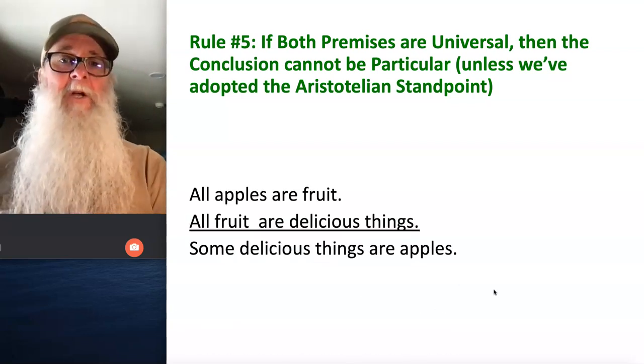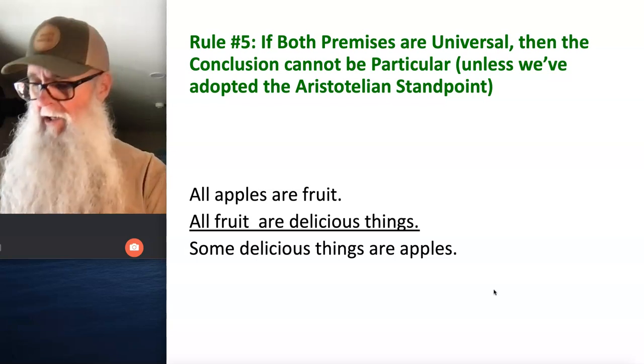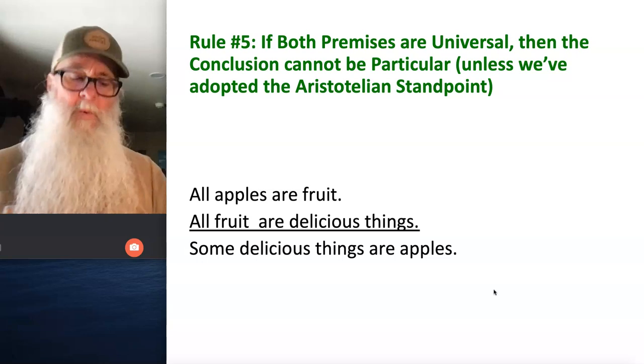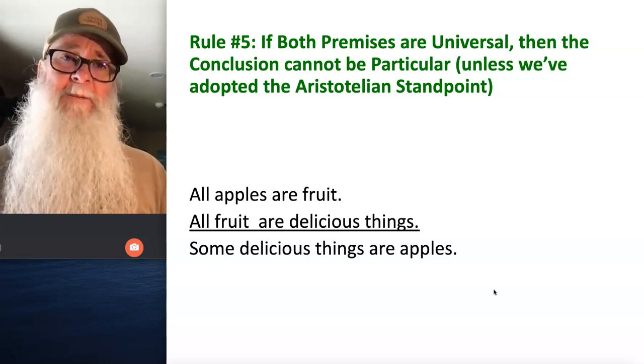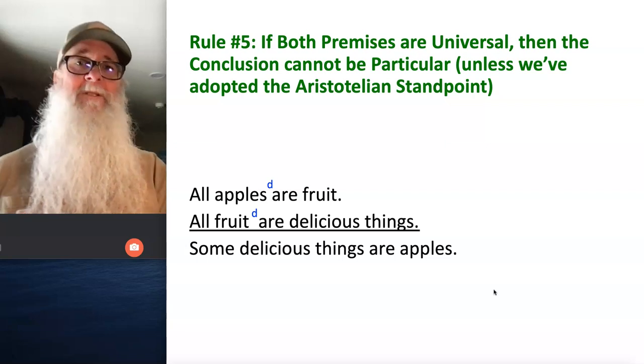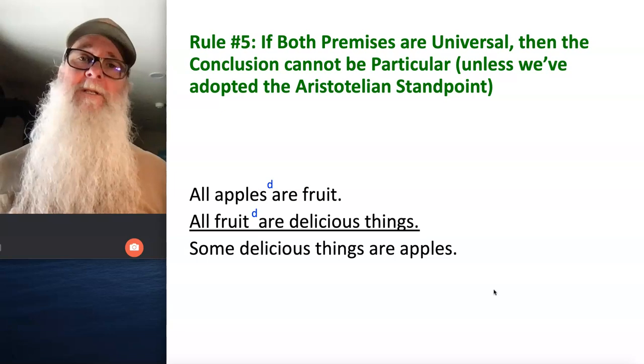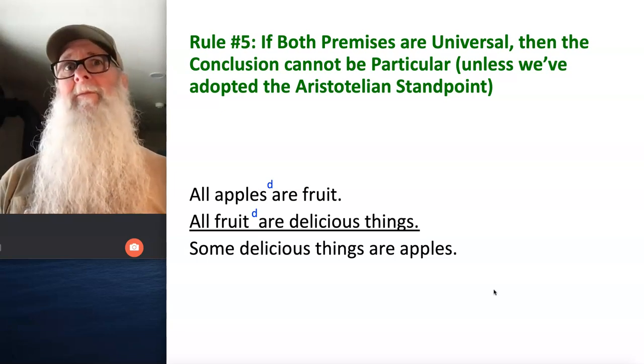Here's an argument. All apples are fruit. All fruit are delicious things. Some delicious things are apples. Now, the first thing we do when we're evaluating these arguments by applying the rules is we mark our distributed terms. Both of our premises are A statements, and all A statements distribute their subject terms. Our conclusion is an I statement, and I statements don't distribute any terms.